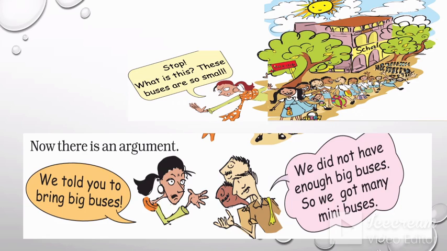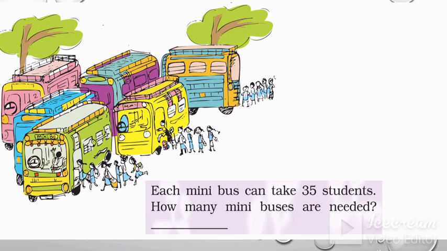So now, there is a problem. We have to do the calculation of the number of seats for the number of children again. Because this time, it is a mini bus. Each mini bus can take 35 students. That big bus was taking 50 seats. But this mini bus can take only 35 students. So we have to calculate again the number of mini buses which are needed for the children. For this, what will we do?